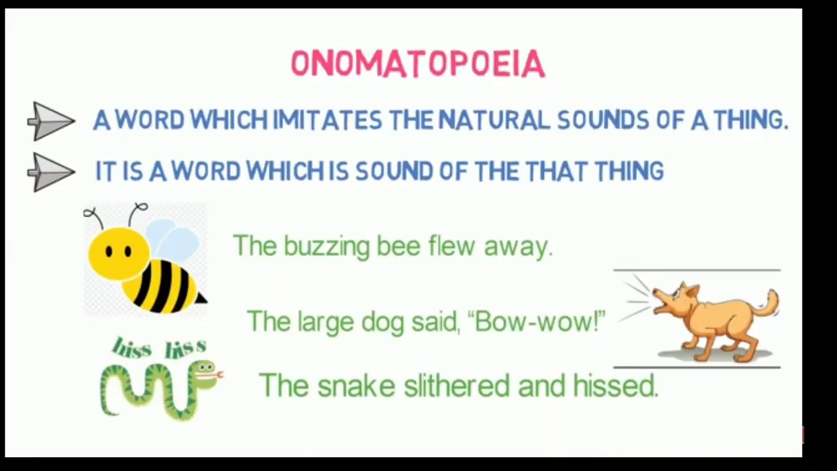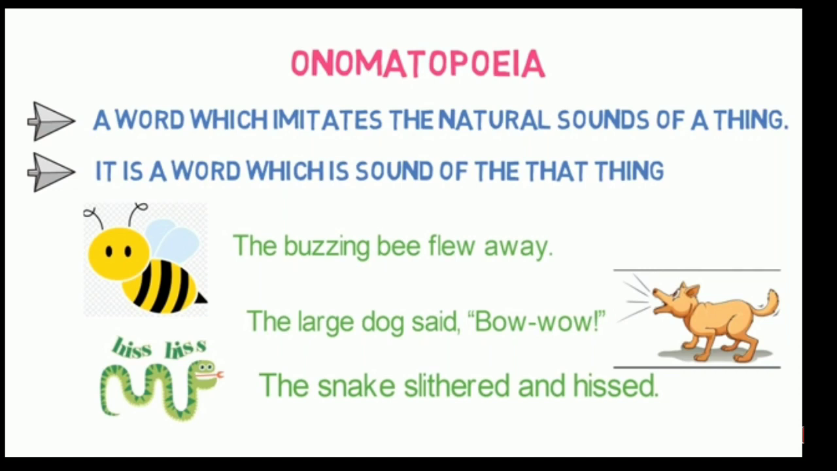Our next figure of speech is onomatopoeia. Onomatopoeia is a word which imitates the natural sounds of a thing. It means it is a word which is the sound of that thing. Let us see the examples. The buzzing bee flew away. Here, in this statement, what is the sound of the bee? It is buzz. So it is onomatopoeia.